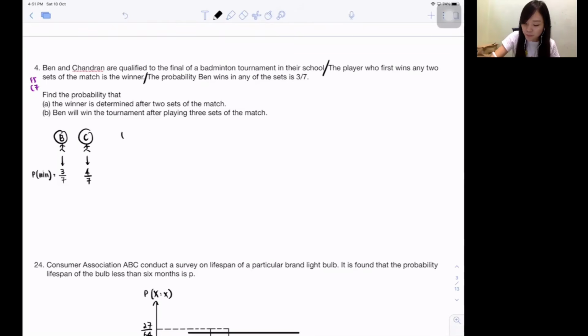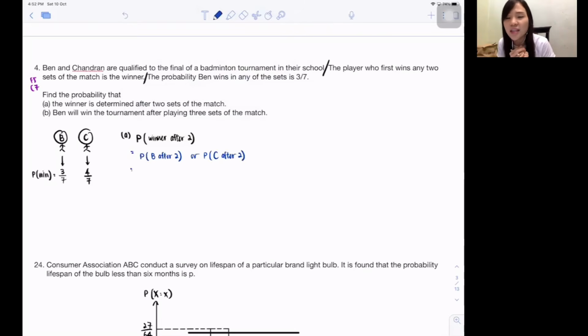So let's start from A. Find the probability that the winner is determined after 2 sets. So when they say the winner is determined after 2 sets, do they even tell you is Ben win or Chandran win? No. Then you must cover both situations. You must cover either Ben win after 2 sets or Chandran win after 2 sets, because they just say winner, they never tell me who.